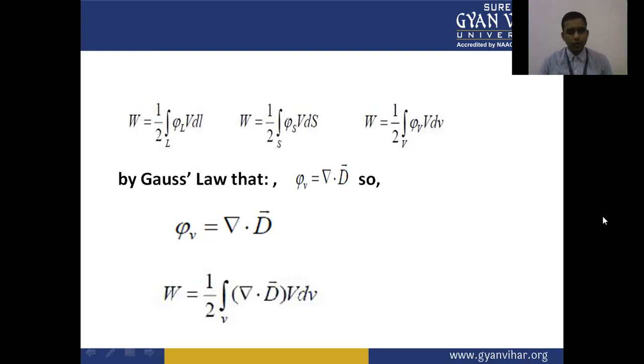We know that by Gauss law, rho_V is equal to del dot D, where D is the electric flux density, and so rho_V in the case of the volume is equal to del dot D, and energy can be written as 1 upon 2 integral of del dot D V dV.